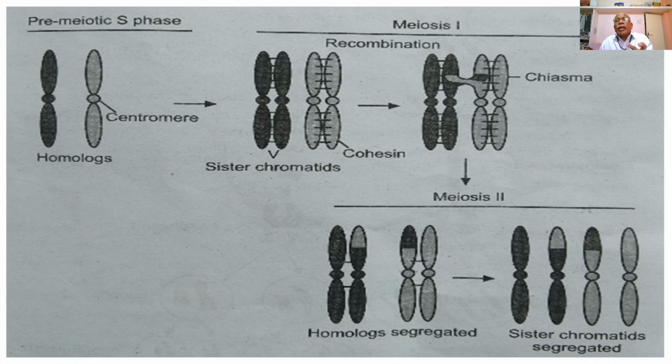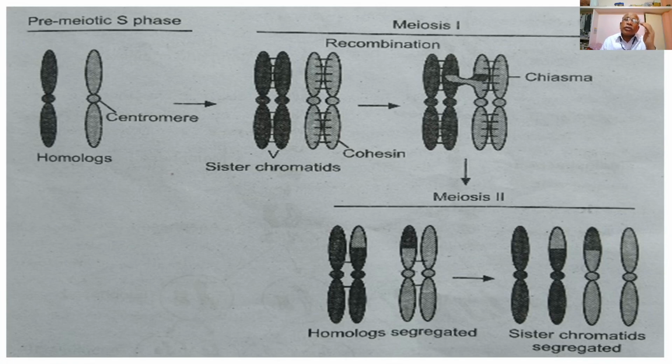Each chromosome, or homolog, has two chromatids. One chromatid of the homologous chromosome is the same as the parental chromatid, but the other chromatid has exchanged chromosomal segments due to the process of crossing over.